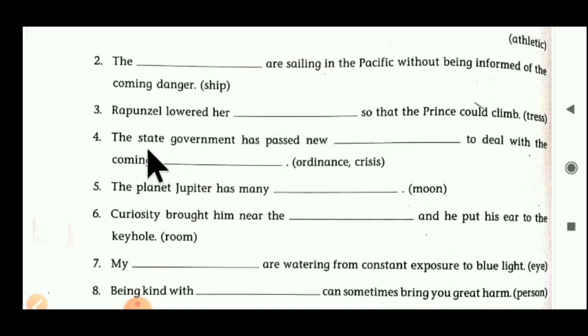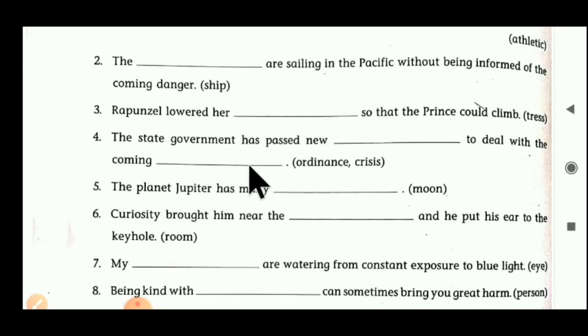Now fourth sentence. The state government has passed the new blanks to deal with the coming blanks. First blank we have to use ordinance. The state government has passed the new ordinances. We have to put the plural form only. Ordinances, a bunch of new rules, is known as ordinances. Ordinances to deal with the coming crisis.